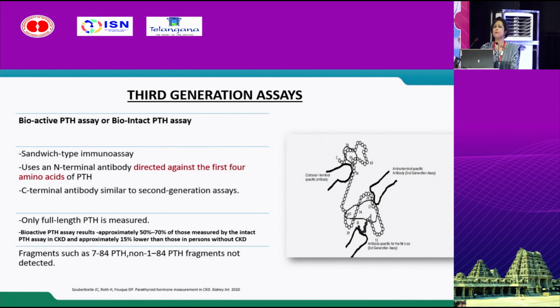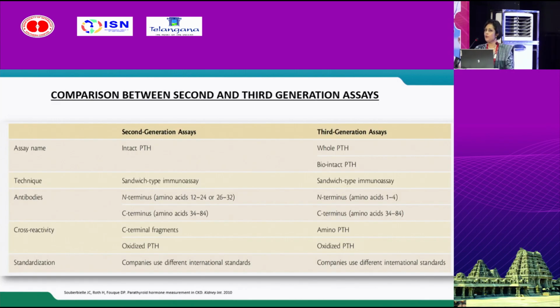So to counter the pitfall of the second generation, then came the third generation. Again, this is a sandwich immunoassay. There are 2 antibodies, but here the N-terminal part is directed against the first 4 amino acids. So only full-length PTH is measured, fragments 7-84 not measured. So bioactive PTH assay result is around 50 to 70% of the second generation assay. Now, the problem with the third generation is it measures the modified forms like oxidized and amino PTH.